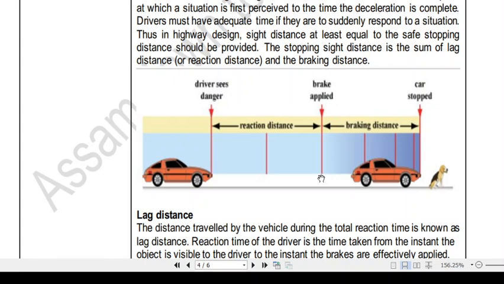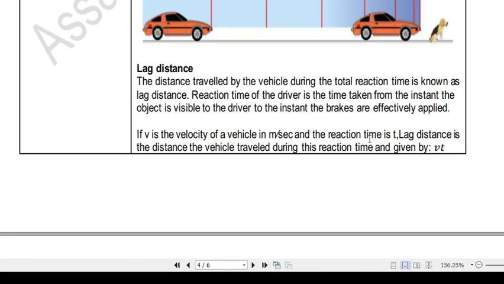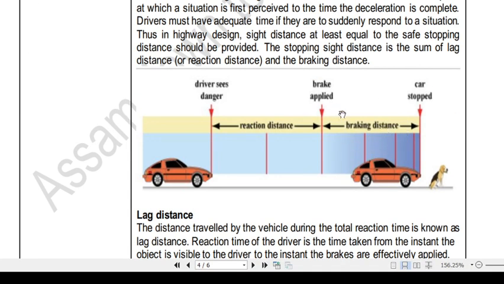So after application of the brake also, due to the varying efficiency of the brake, the vehicle will move some distance. Okay, so our stopping sight distance we can divide into two parts. One is the lag distance, that is the distance covered during the reaction time, and another one is the braking distance. Okay, so that is the distance which is traveled after the application of the brake.